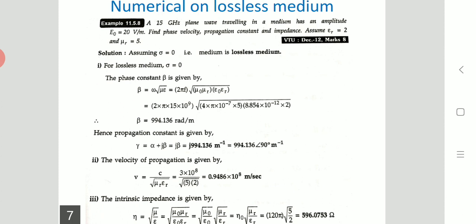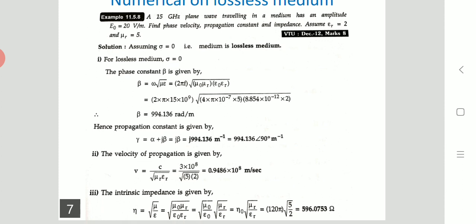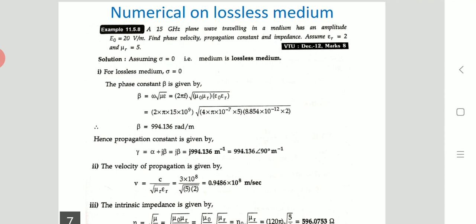So the problem statement says that we have a 15 gigahertz plane wave traveling in a perfect medium with an amplitude E0 of 20 volt per meter. We need to find the phase velocity v, the propagation constant gamma, and the impedance eta, assuming epsilon r is 2 and mu r is 5. It has appeared in one of the question papers. Now, let us go to the solution.